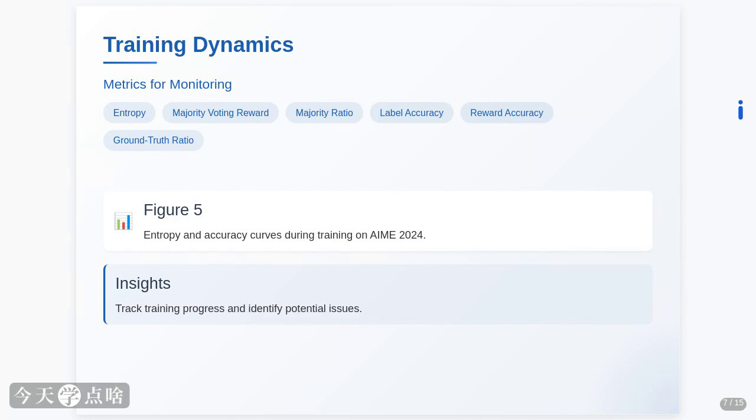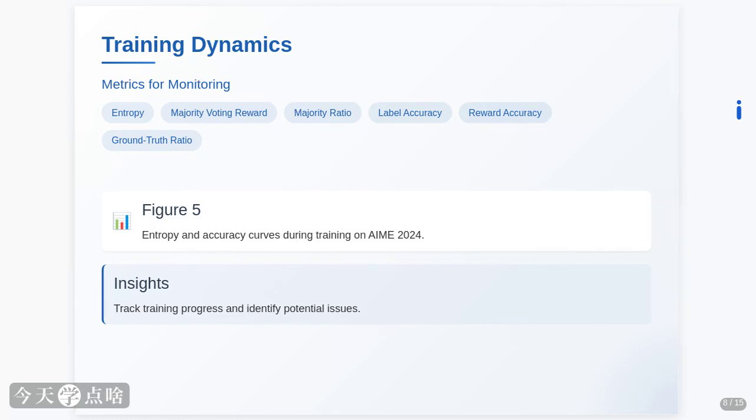You can see the accuracy generally goes up, while the entropy tends to decrease. These metrics help us understand the learning process, spot if things are going off track, and decide when to stop training, picking the best checkpoint.